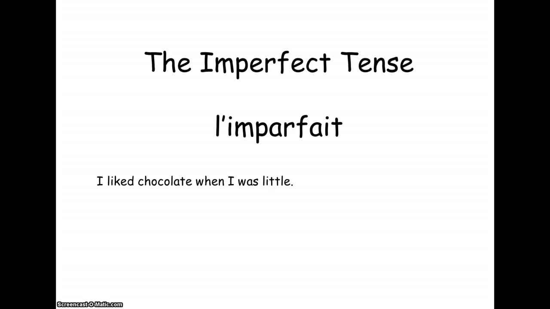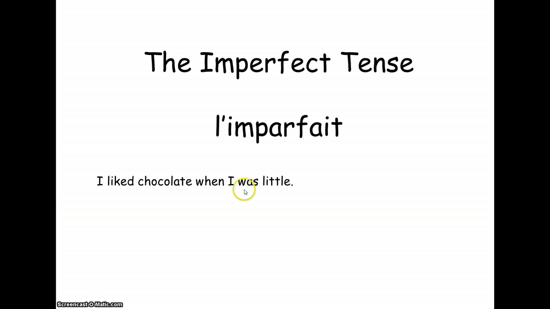I liked chocolate when I was little. To start off with, that looks as though it's going to be in the perfect tense because we've got the ed on "liked", and it's in the past. But the difference is, I liked chocolate didn't just happen once. It is not an event that was short, completed, and over. It went on for a period of time. And it is the period of time that is the key concept with the imperfect tense.